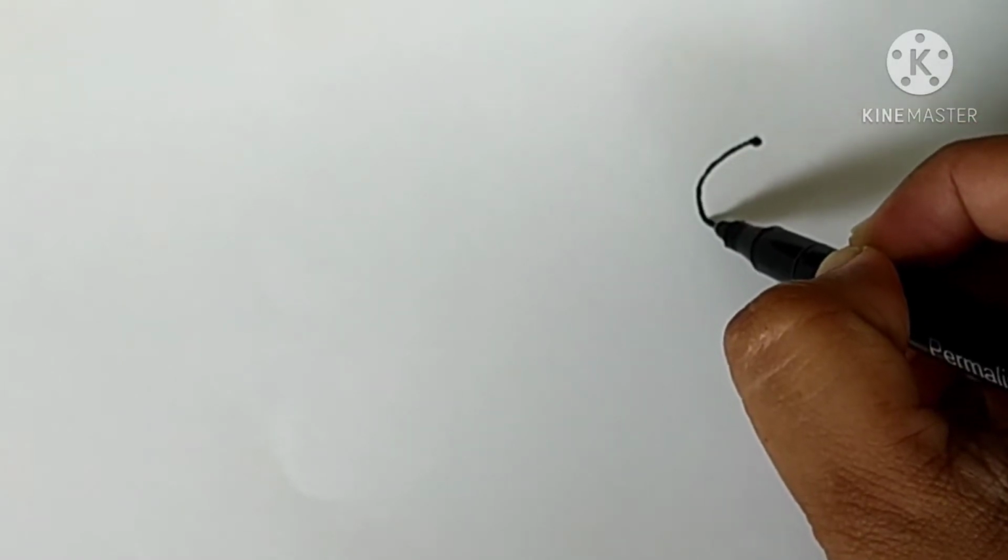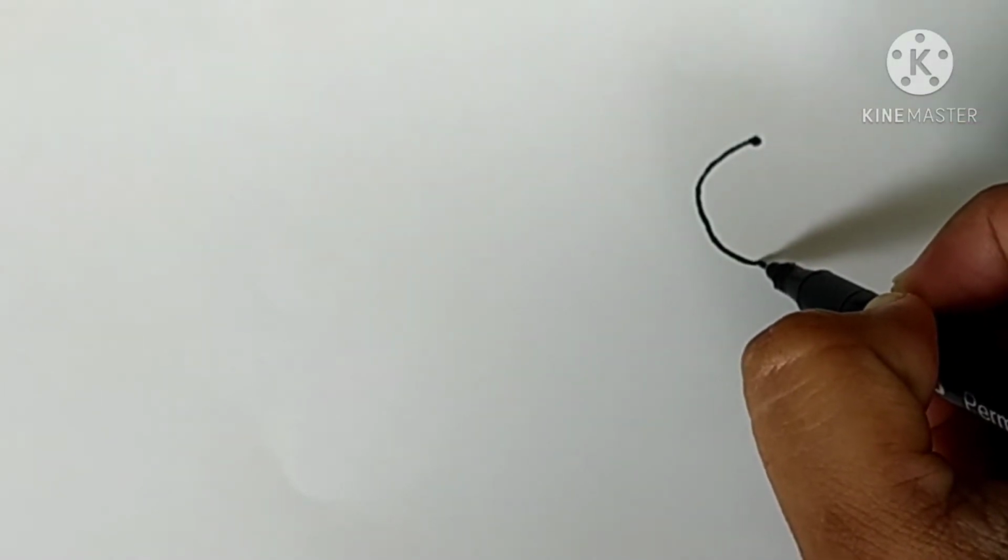Okay, children. Now I will show you how to write letter O. Okay. First, put a dot like this. Correct. Now, from the dot, make a curve. Go down with the curve.